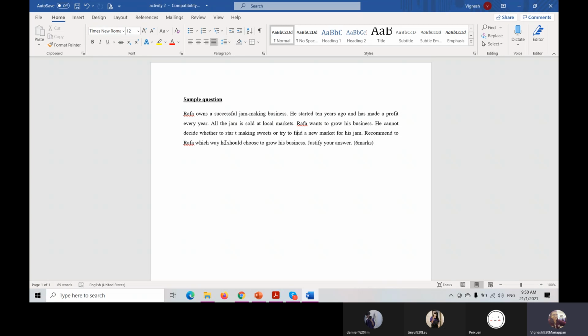Why? He already has experience making jam. Correct. Experience, the word is very good. But you can use that word experience for starting to make sweets. Maybe you can tell that Rafa has no experience of sweet making. Correct or not? Maybe you can use this word experience for making sweets. You can say that Rafa has no experience of sweet making.